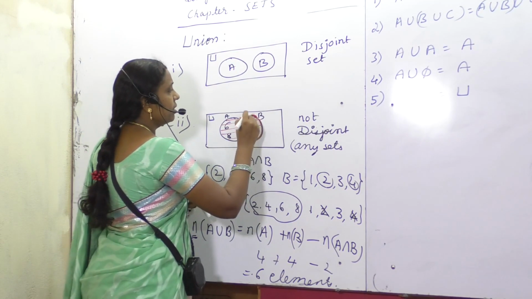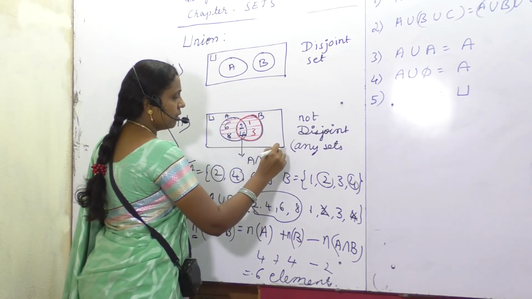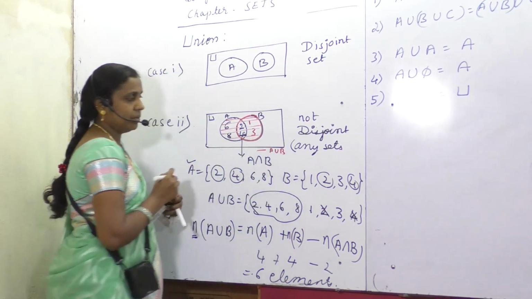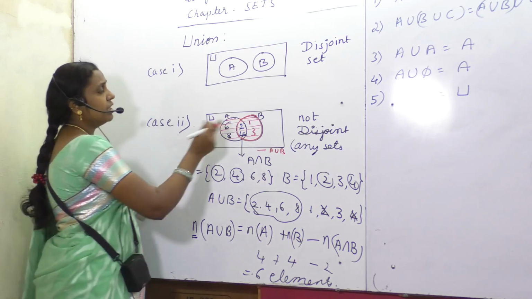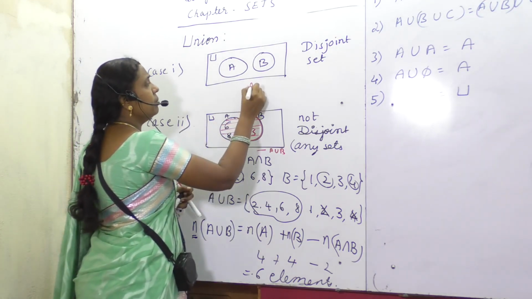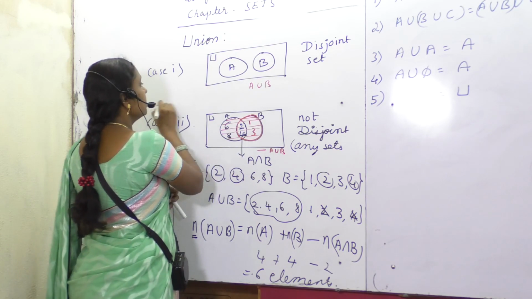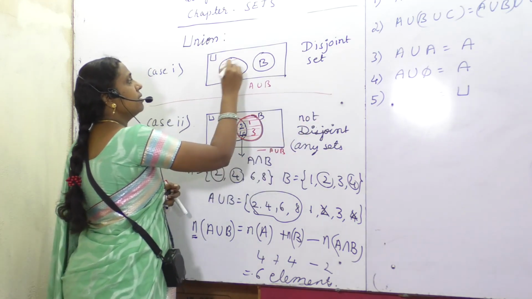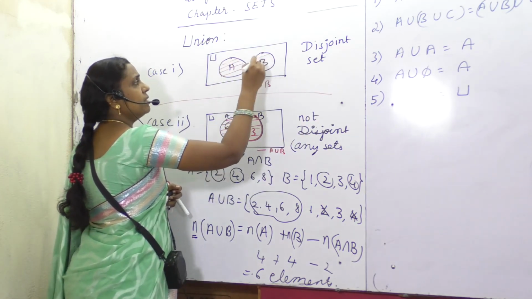This is what A union B, that marked element. Okay, for our understanding, shaded portion. Here A union B is equal to, in this case, elements of set A, elements of set B.